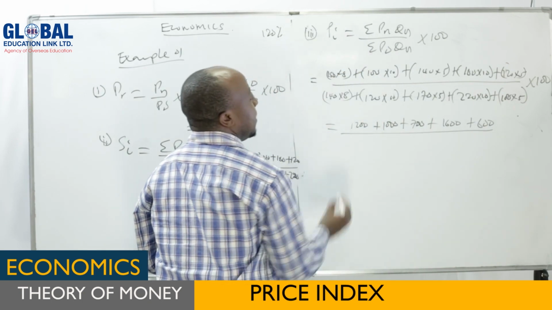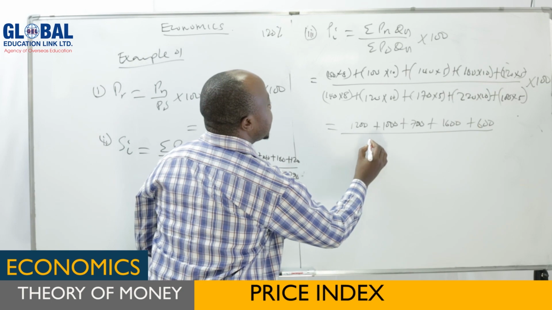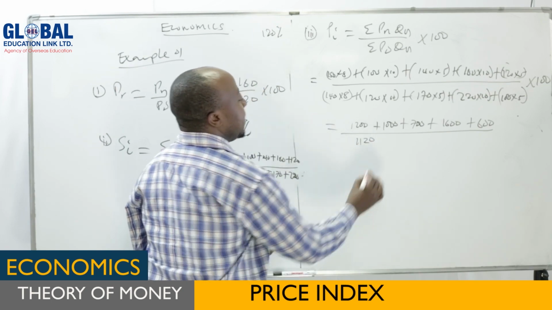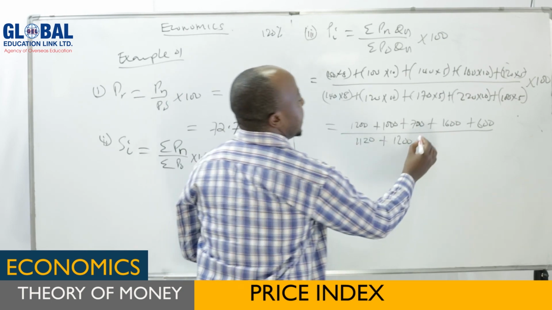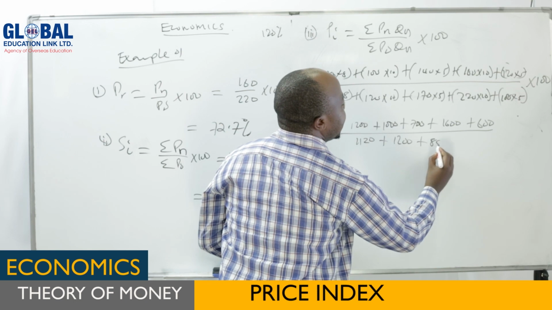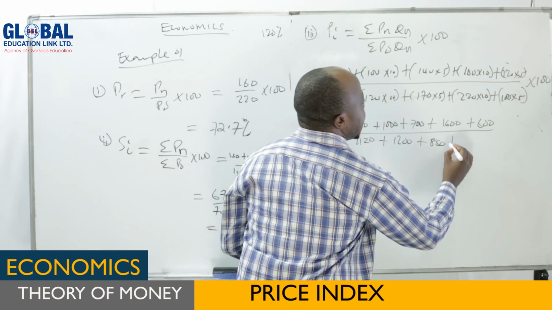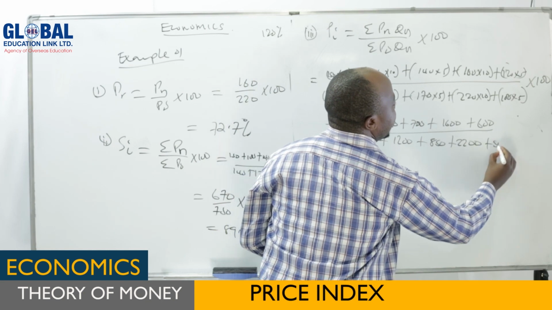Then we divide by the other: 1,120 plus 1,200 plus 850 plus 2,200 plus 500.